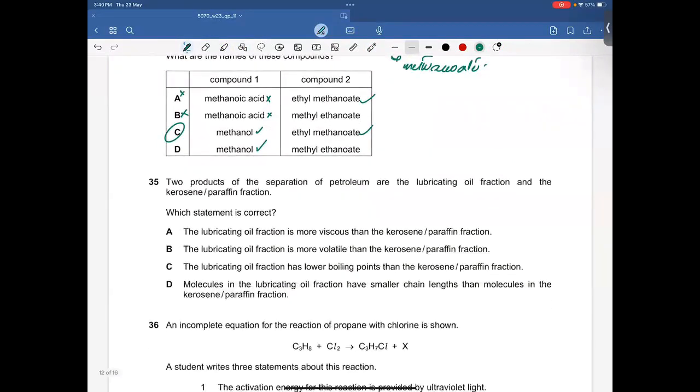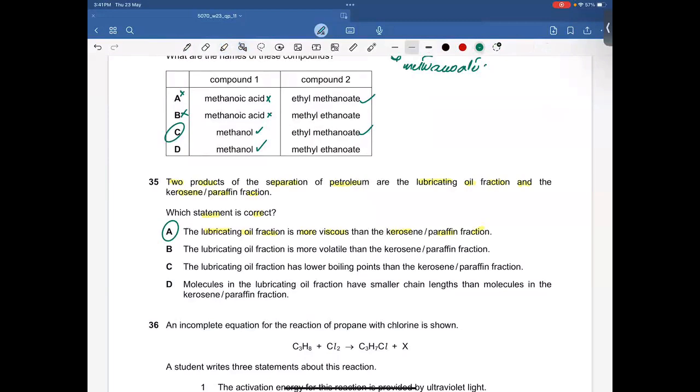Two products of the separation of petroleum are the lubricating oil fraction and the kerosene or paraffin fraction. Which statement is correct? The lubricating oil fraction is more viscous than the kerosene paraffin oil fraction. That's true because the lubricating oil fraction has more carbon atoms than the kerosene or paraffin fraction. Okay, that's true.